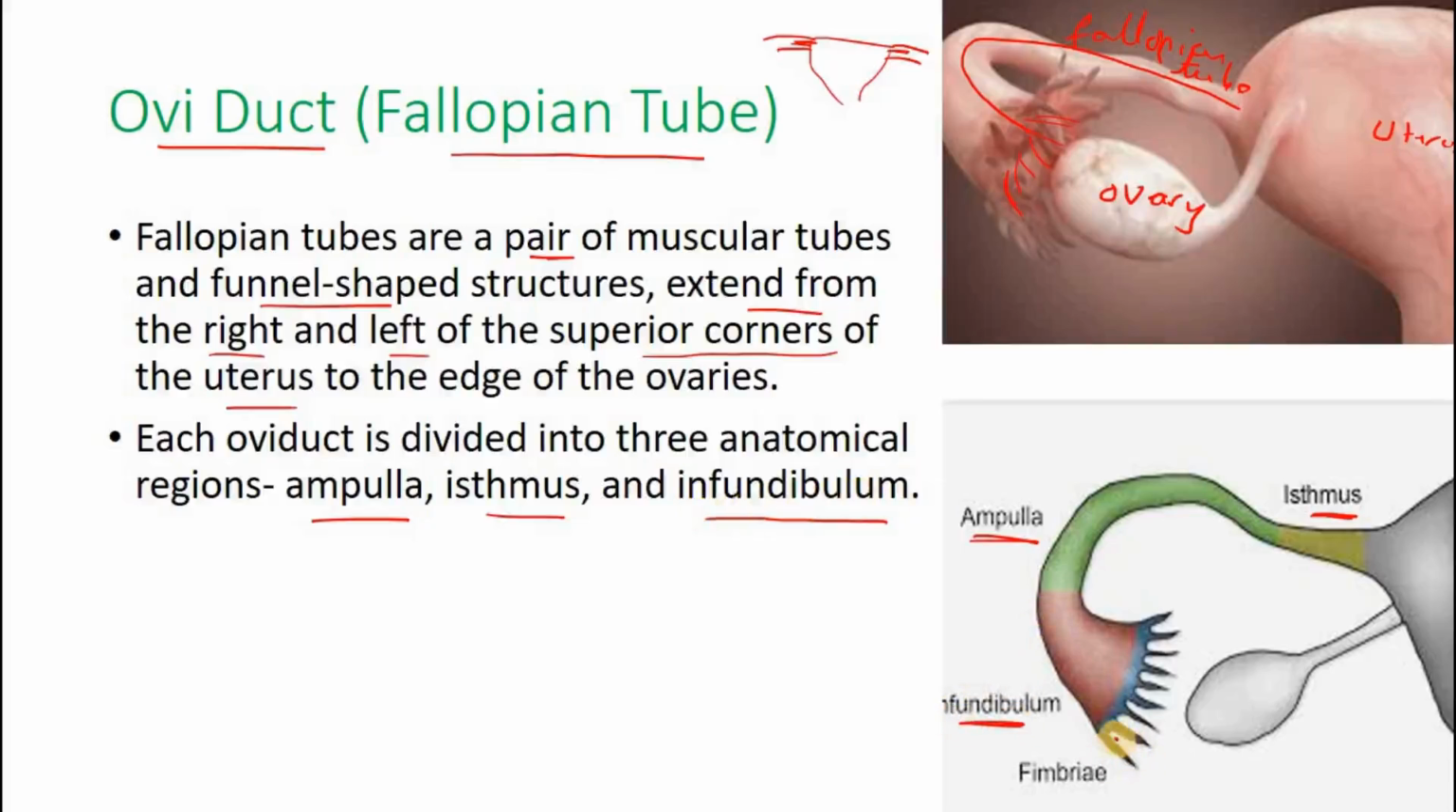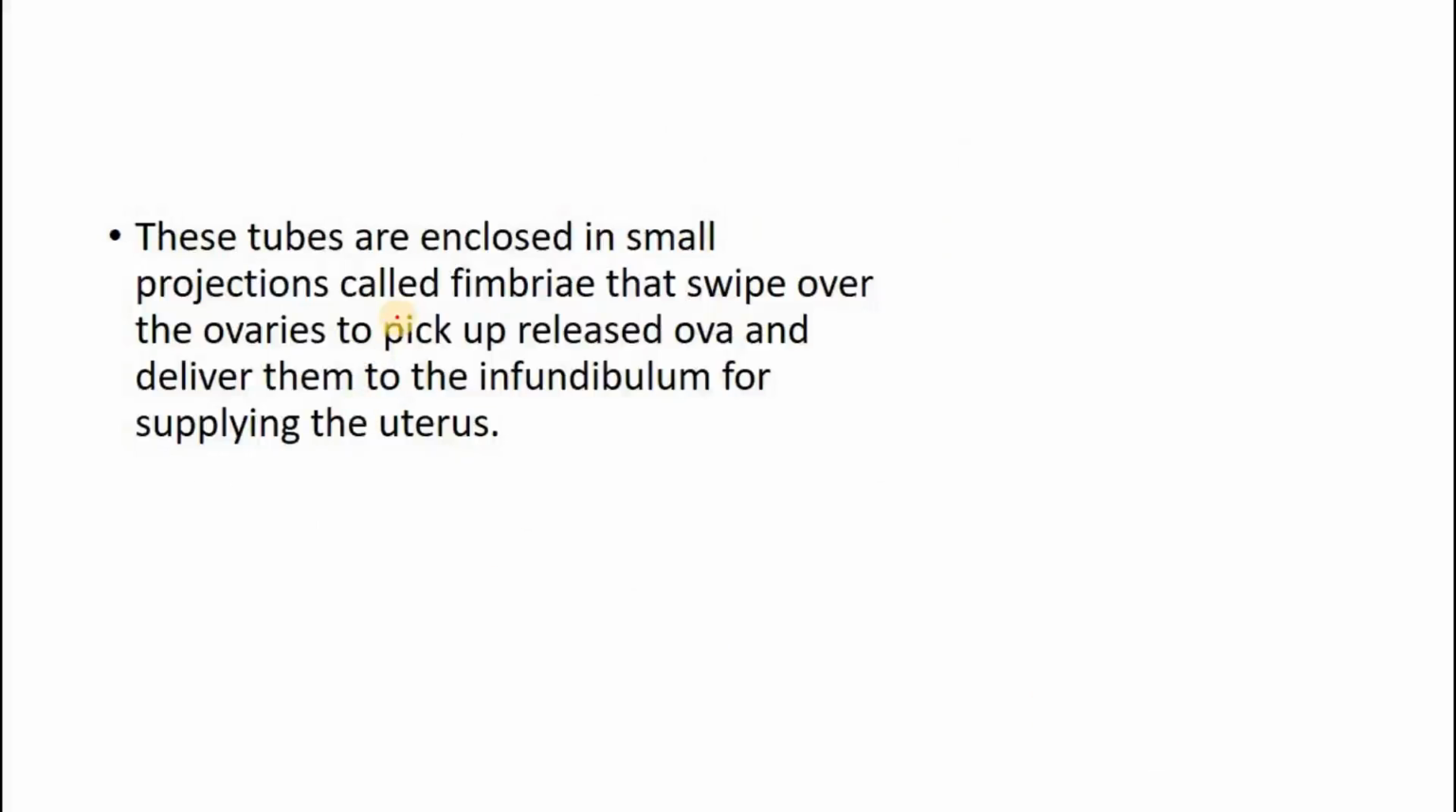And at the end of the infundibulum, we have small projections. See, the red lines I'm making, like claws, right? They are called fimbriae. And they are responsible for collecting the egg which is released during ovulation. Okay? So, these tubes are enclosed in small projections called fimbriae that swipe over the ovaries to pick up the released ova and deliver them to the infundibulum for supplying to the uterus.